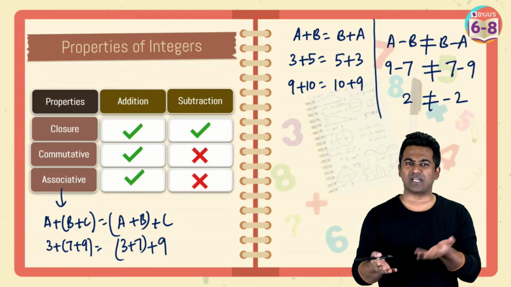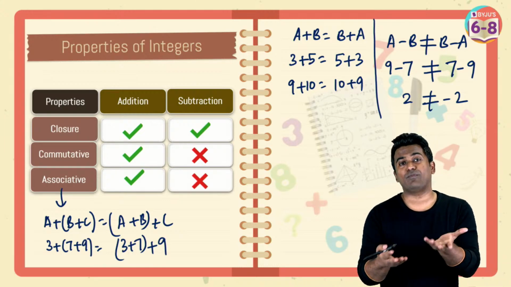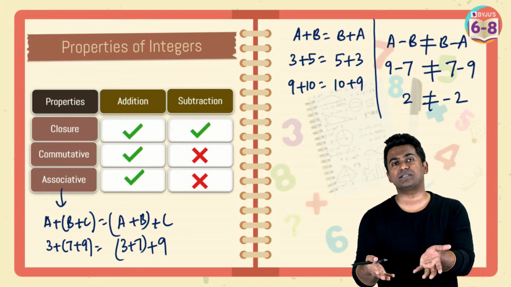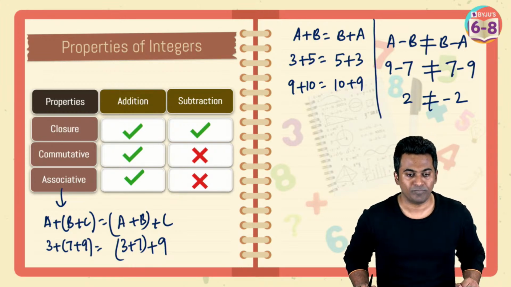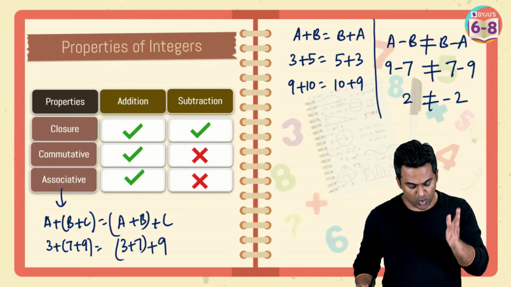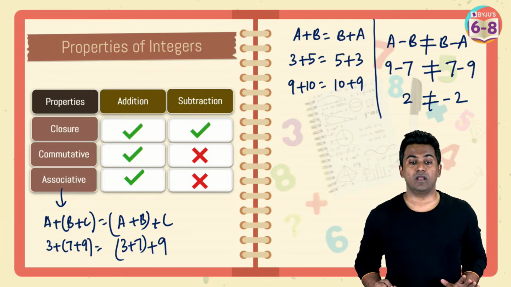And again, subtraction doesn't follow that. The easiest way to verify is by plugging in some numbers in the place of A, B, and C and checking out if the equation is true. Yes. So this is about your closure, commutative, and associative.